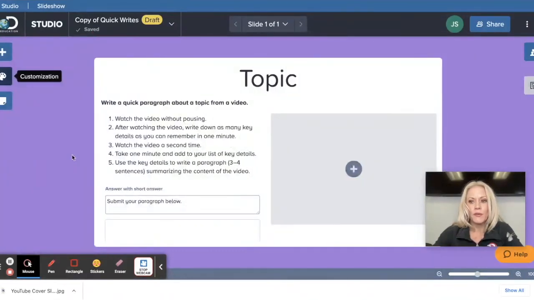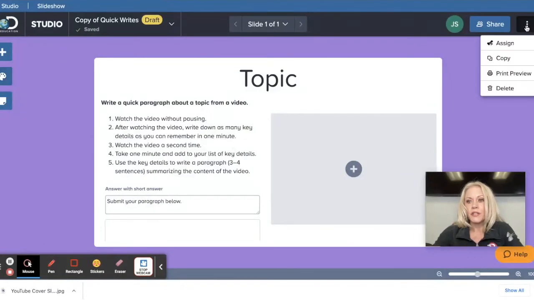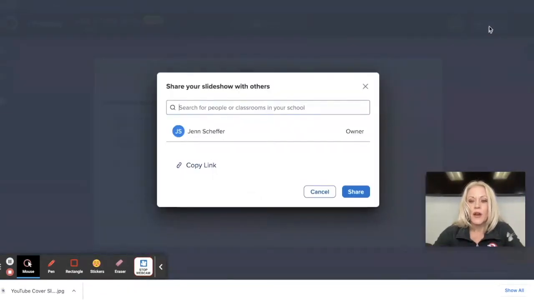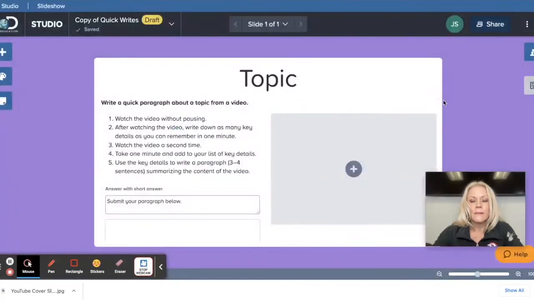And if you are ready to share it with your students, you would click on the three dots and click assign. You will assign it right to the students within the Discovery Education platform. There are other tutorials showing you how to do that. The other option is to share this with colleagues, so you can grab a link and send it to your colleagues.